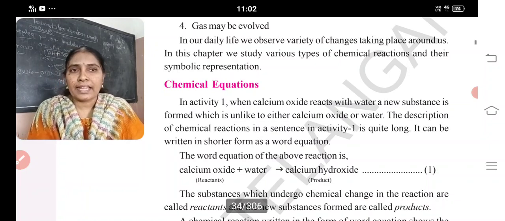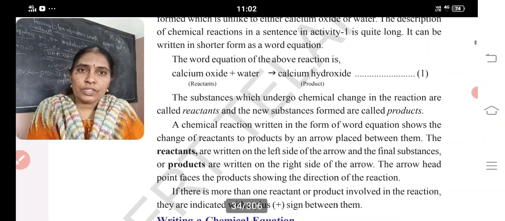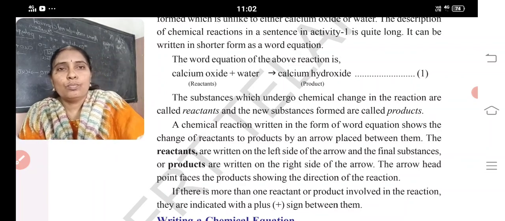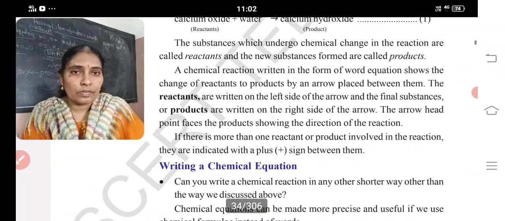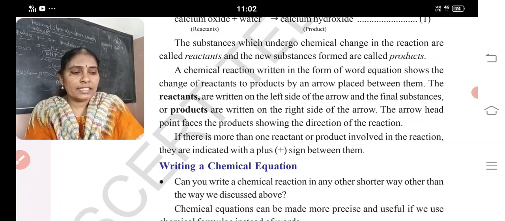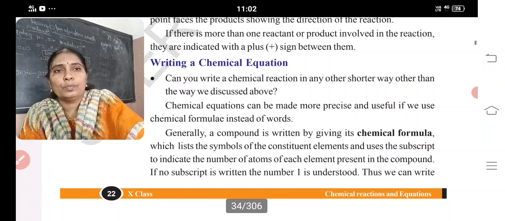Chemical equations in activity 1. When calcium oxide reacts with water, a new substance is formed, which is unlike either calcium oxide or water. The substances which undergo a chemical change in the reaction are called reactants, and the new substances formed after the reaction are called products. Both are separated with an arrow mark that indicates it gives rise to, and a plus sign.